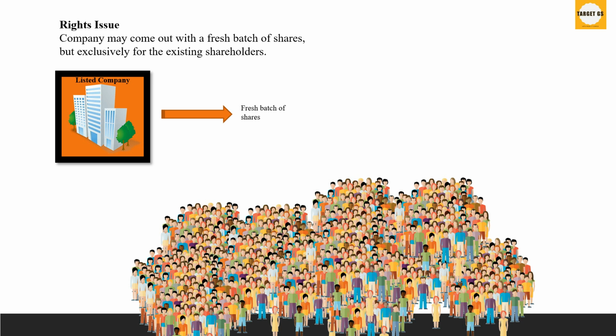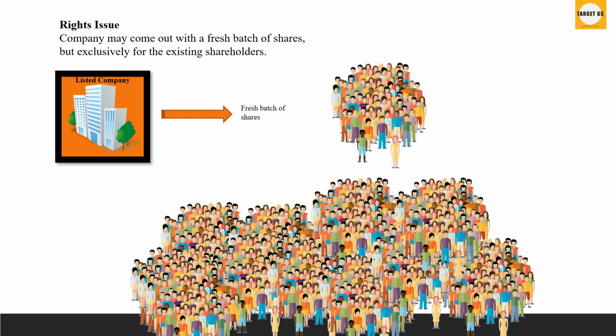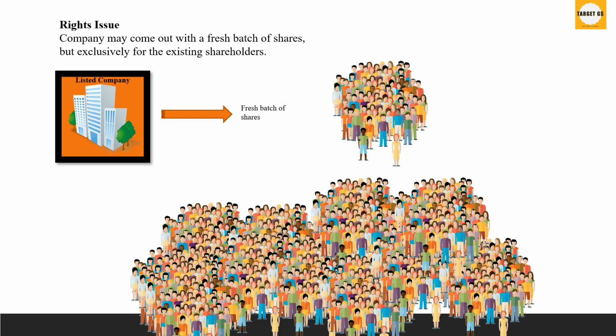While in case of a rights issue, a company may come out with a fresh batch of shares, but exclusively for the existing shareholders. Alright, this is a major difference. What it means is that only shareholders on a given date, which is popularly known as record date, will have the right to buy these shares. So let's understand with an example.